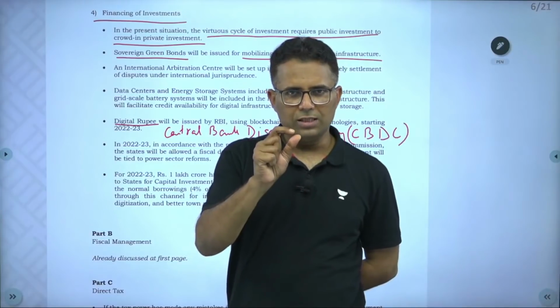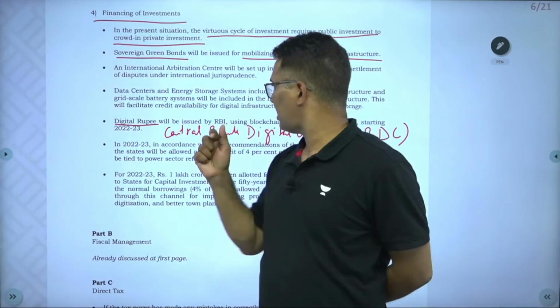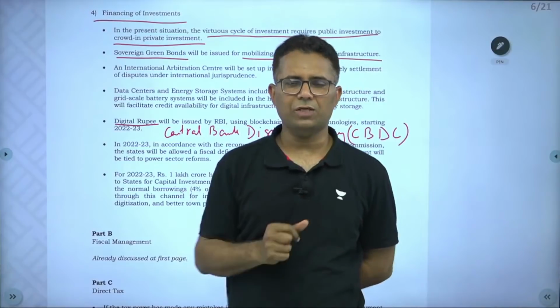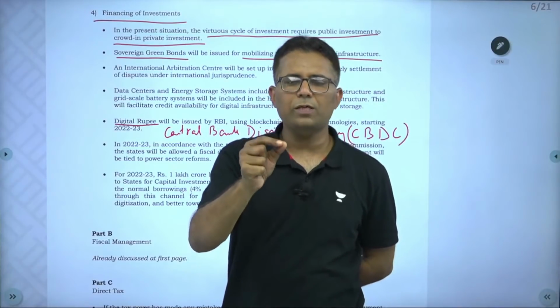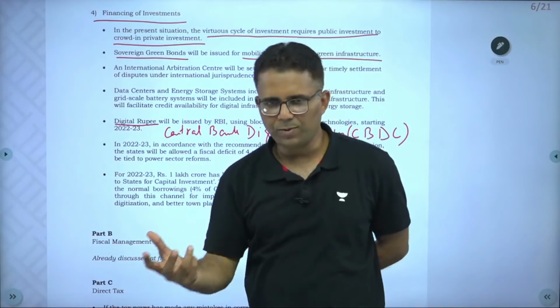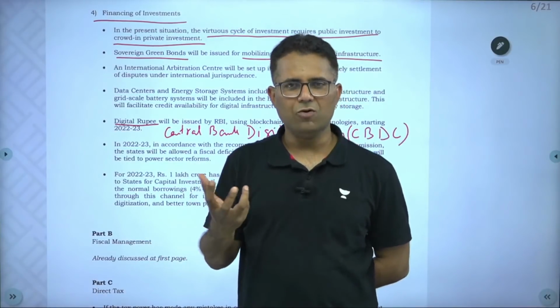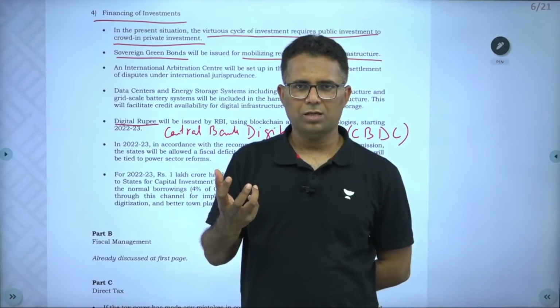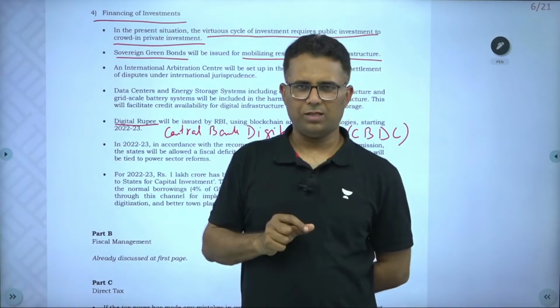Now, the central bank digital currency, the digital rupee, which RBI will issue. If I am holding 100 rupees of digital rupee in my wallet, in my account, that is the liability of RBI.